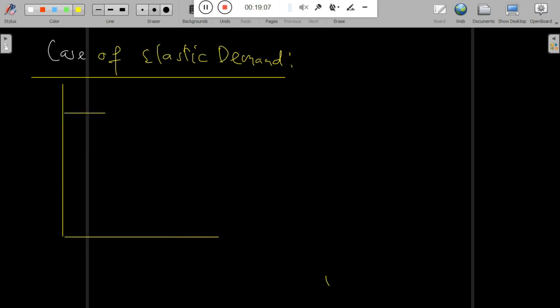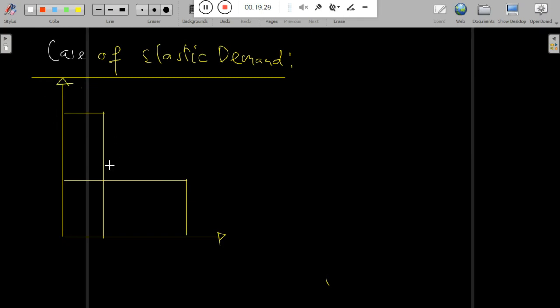So in the case of elastic demand, the graph looks like this. We sketch the graph with the price level, in Tanzanian shillings, on the vertical left-hand side.